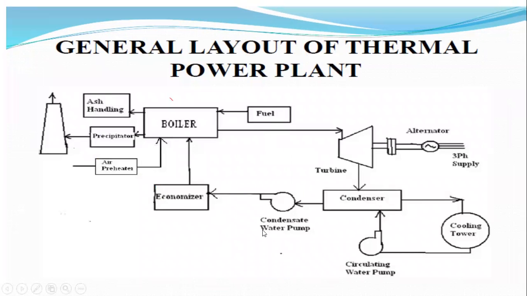This is the basic layout of the thermal power plant. The basic inputs are the coal and also water. In that we are using the circulating water pumps, cooling towers and condenser water pumps. This will be given directly to the river.